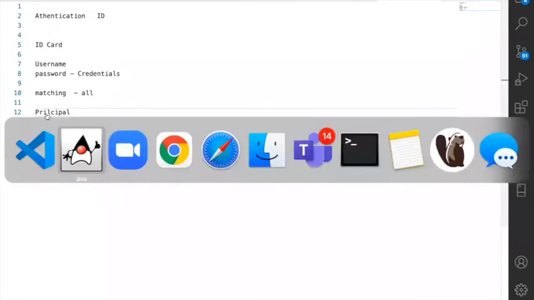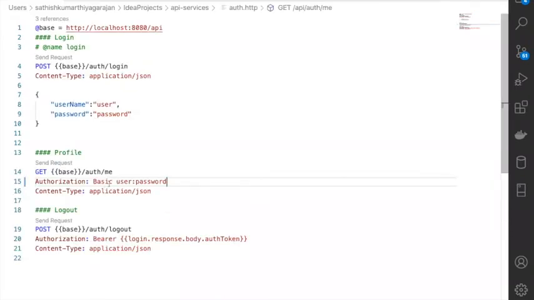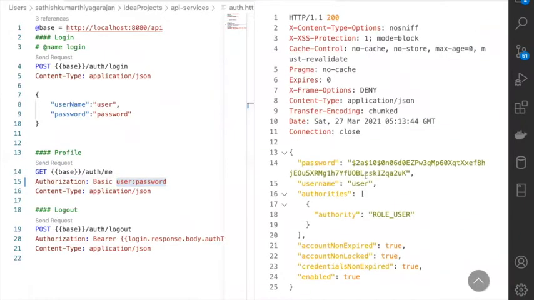Now that is what you are seeing here. You pass your username and password, and this person will verify it and then tell you, this is so-and-so user, and this user has a role so-and-so.